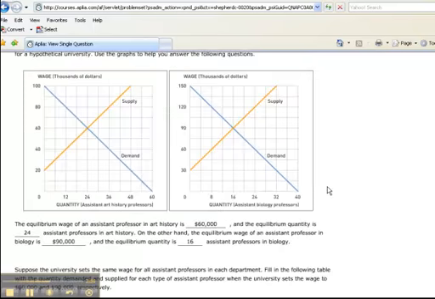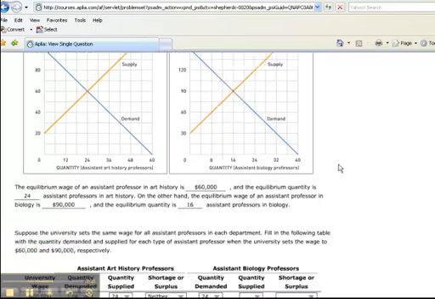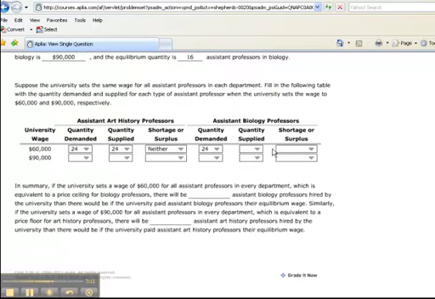The quantity supplied, we're going to start with this wage of $60,000, come across until we hit the supply curve, drop down, and we can see that at $60,000, 8 is the number that is supplied. So do we have a shortage or a surplus in this particular situation? Well, we definitely have a shortage. There are 24 demanded and only 8 supplied at a wage of $60,000.